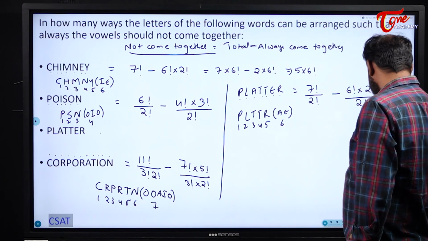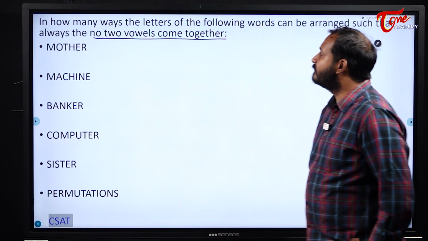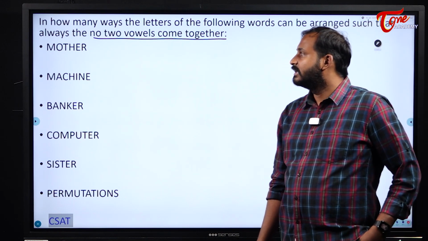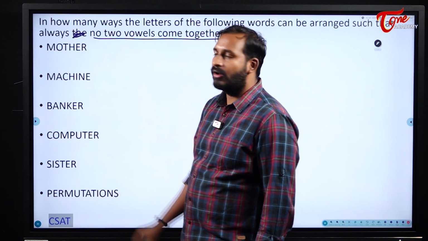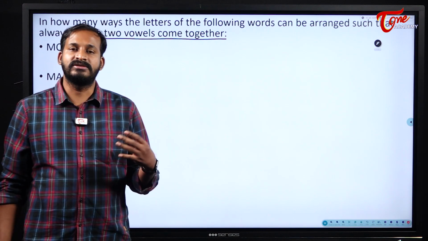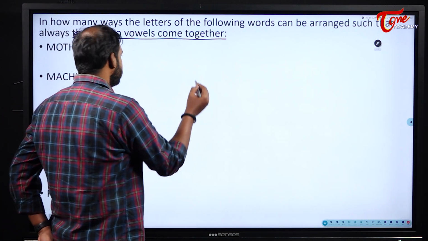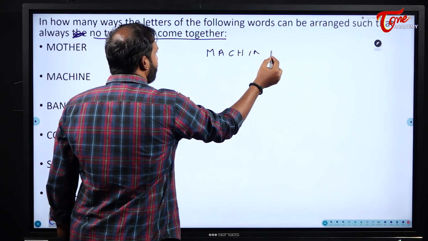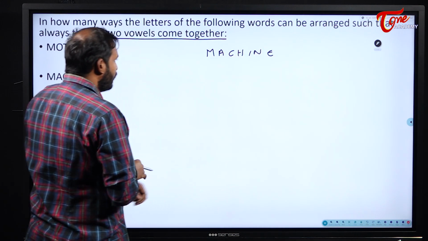Now next. No two vowels should come together. The next one is, in how many ways the letters of the following words can be arranged such that always no two vowels should come together. Sir, what is the difference between vowels not coming together and no two vowels coming together? We will see with an example, students. For example, MACHINE. We will see all the 3 different cases for time being.